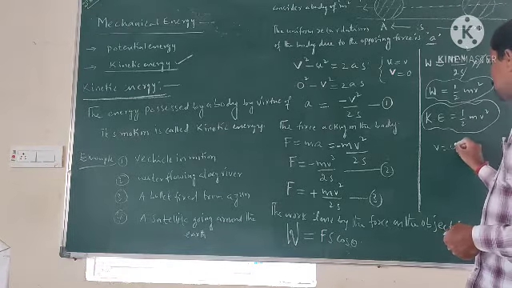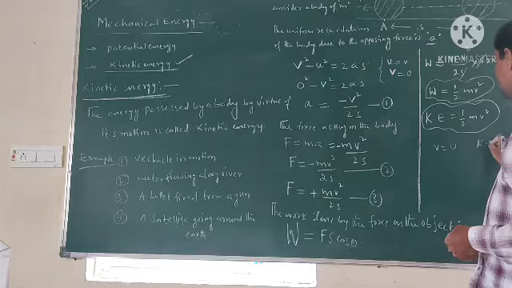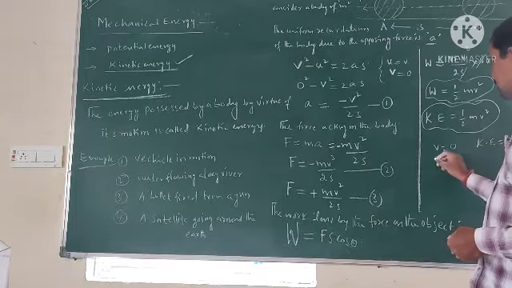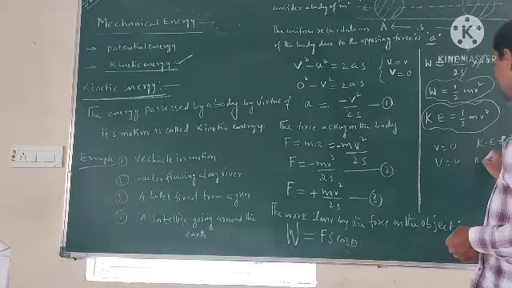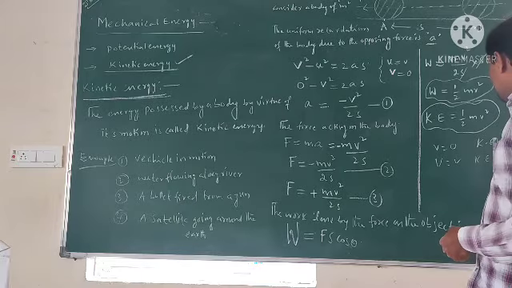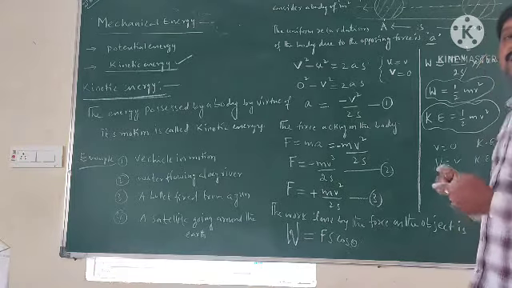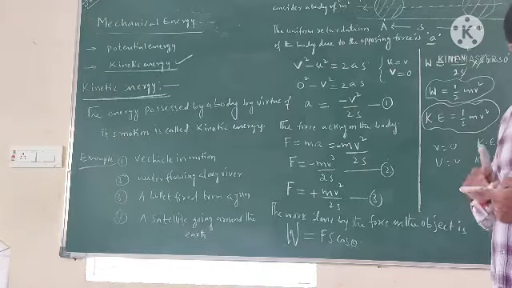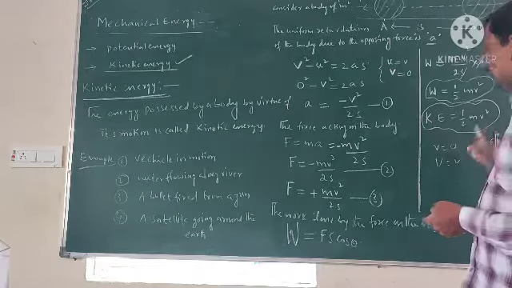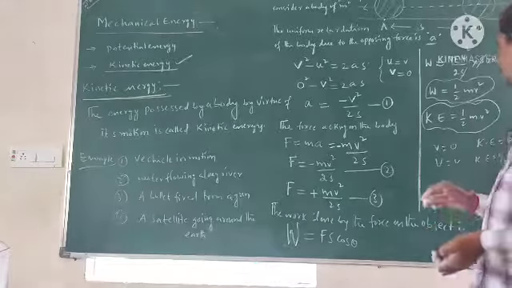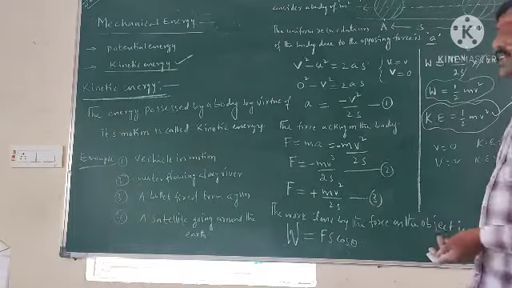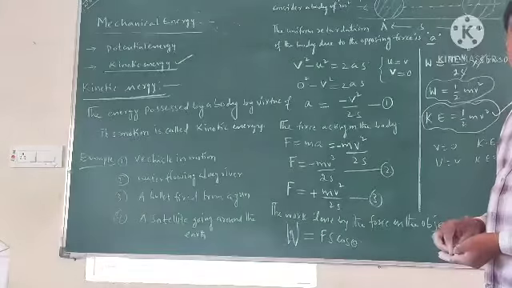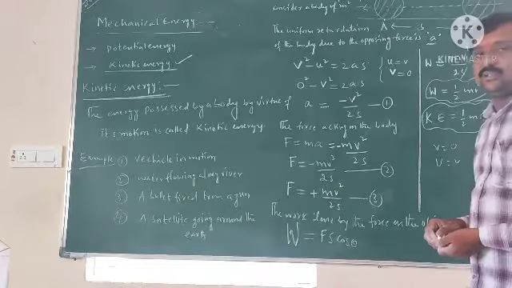If velocity is 0, the body doesn't have any kinetic energy. If velocity is v, the body has maximum kinetic energy. So the energy possessed by a body by virtue of its motion or velocity is known as kinetic energy. The expression for kinetic energy is K is equal to half mv square. Thank you.